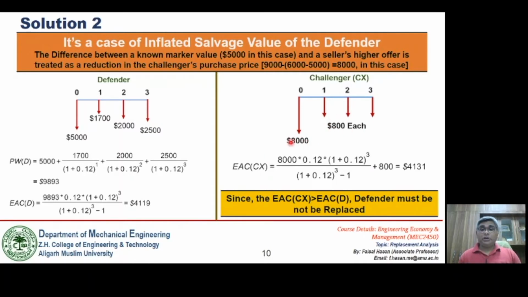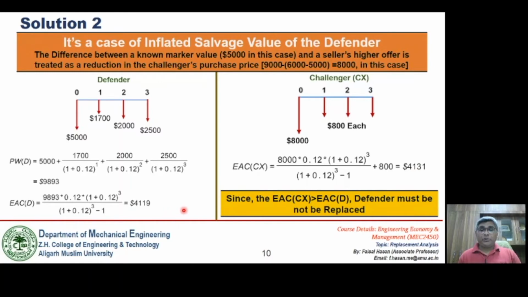So you just convert this cash flow into annuities or equivalent annual cost. The 8,000 is already given in the form of annuities, so as it is, convert this present worth into annuities by using the formula A equal to P into I into (1 plus I) to the power n upon (1 plus I) to the power n minus 1. So this converts the 8,000 into annuities, and adding 800 to it, this will give us an equivalent annual cost of the challenger as 4131.